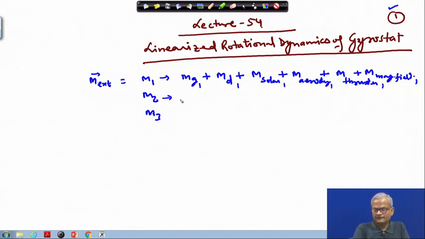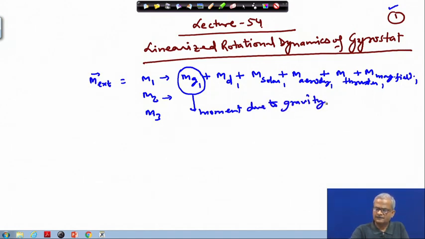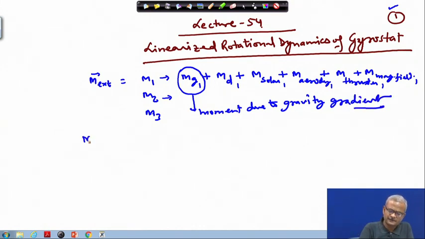This will be the corresponding direction torque, and we have to write it like this. This part will always be present: the moment due to gravity gradient. It is customary to write the equation we derived earlier, and instead of M g1 I will just write M1. This quantity will be equal to minus 3 omega 0 squared, which we have written as omega n squared in the gravity gradient equation.